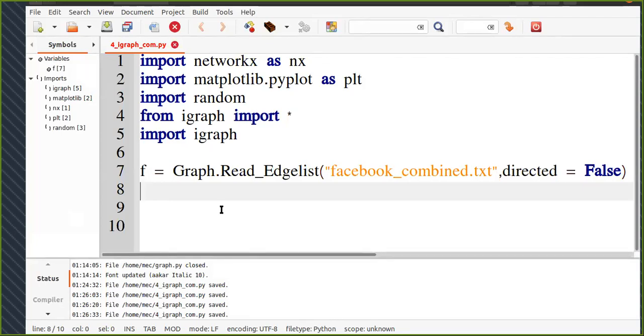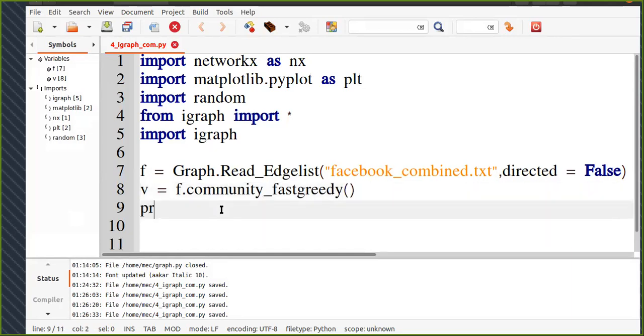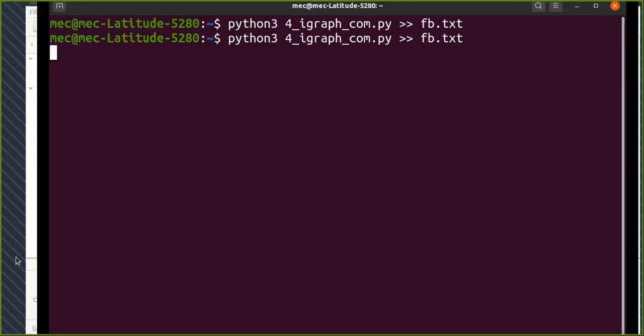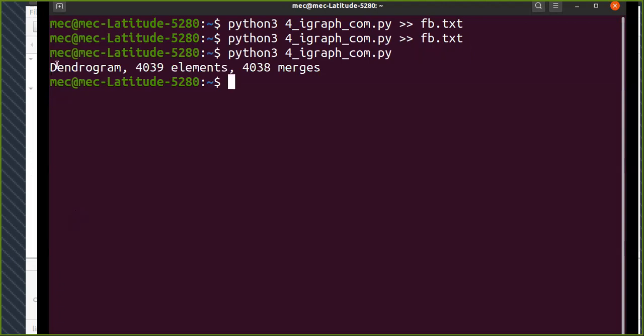If you want to see whether it's a dendrogram being returned or whether these are directly the community structure returned, we can do it. So whatever is the result of this algorithm, I'm going to collect it in a variable called v. So f is my graph name and I'm going to implement this algorithm, which is community underscore fast greedy. After that, I'm just going to see what is the value of v. If it's a dendrogram, it will show me. Yeah, so it shows me that it's a dendrogram which has 4039 elements, right?